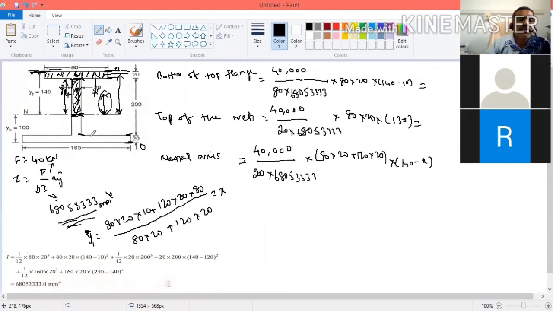Then finally, you find the shear stress at this location. What is this point? The bottom of the web. How to calculate this? The load is 40,000 Newton divided by, at this point, the width, which is 20. Width is 20, and I we already know.